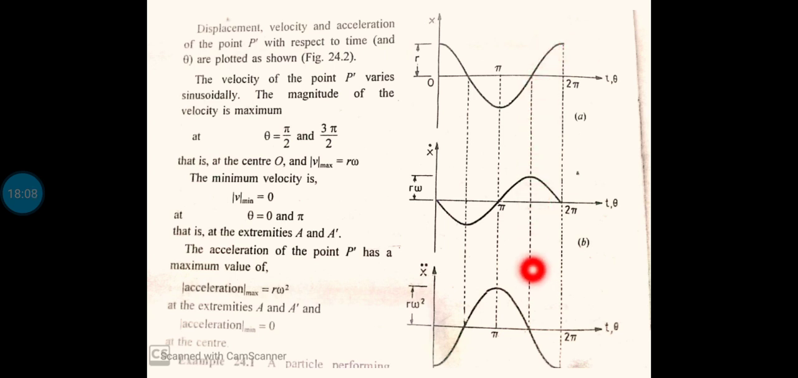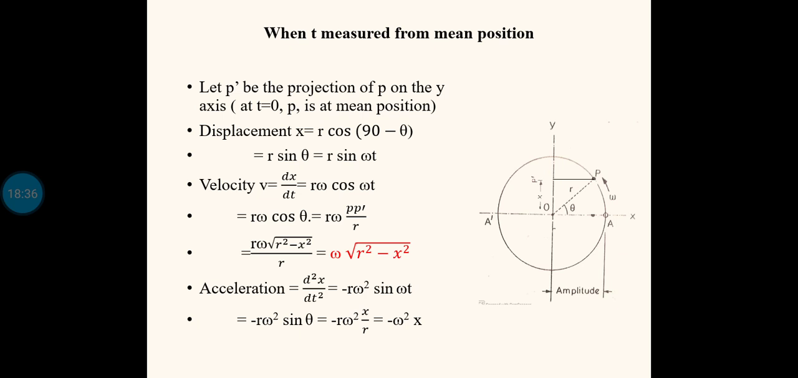This is the variation of the velocity, and this is the variation of the acceleration. Please keep in mind how the different quantities are varying, and also try to remember the maximum amplitude. The maximum displacement possible from the mean position is the radius of the circle, the maximum velocity possible is r omega, and the maximum acceleration possible is r omega square. Now next one, I have already told two cases are there.